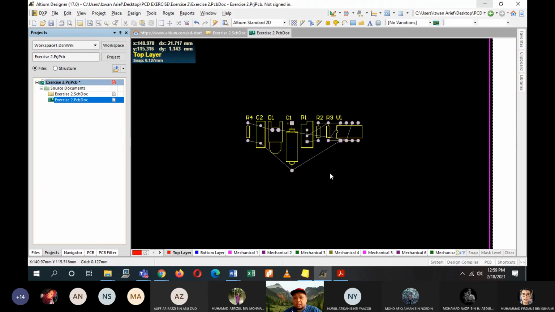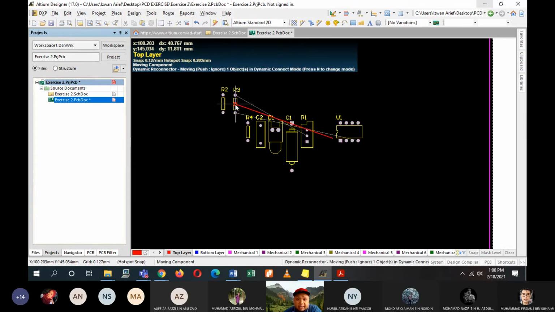Okay. For good practice of designing your PCB board, we normally have to make sure that the arrangement of the component, the same components are placed at the same part of your PCB so that it will be neat. Okay, kita nak PCB kita kemas. So, same component at the same part of your design. So, kita susun lah. For example, here R1, R2 and R4, they are basically the same size.